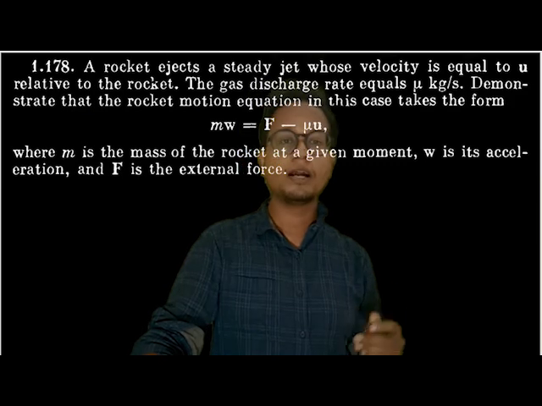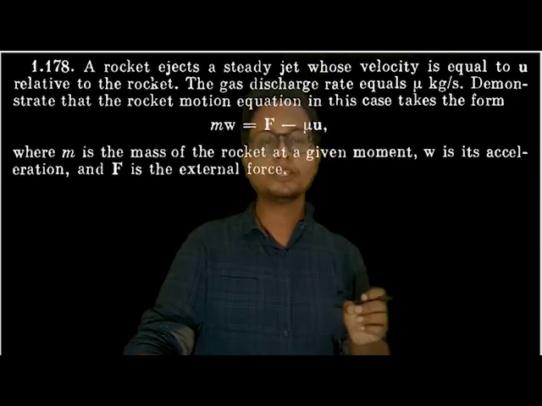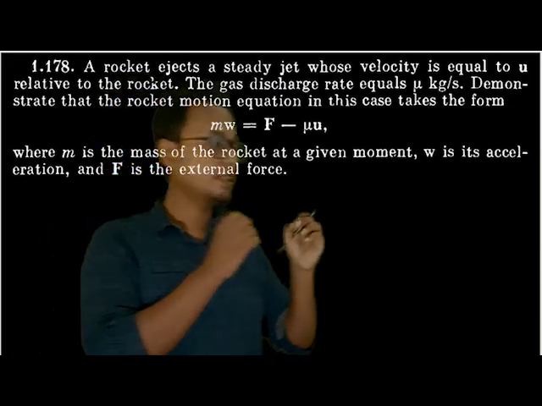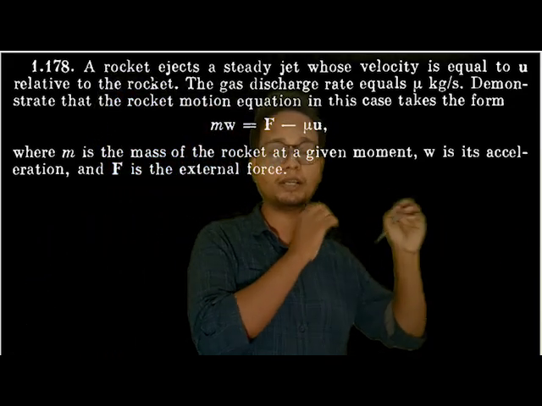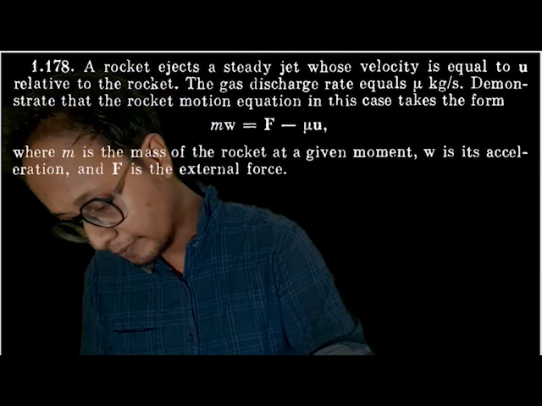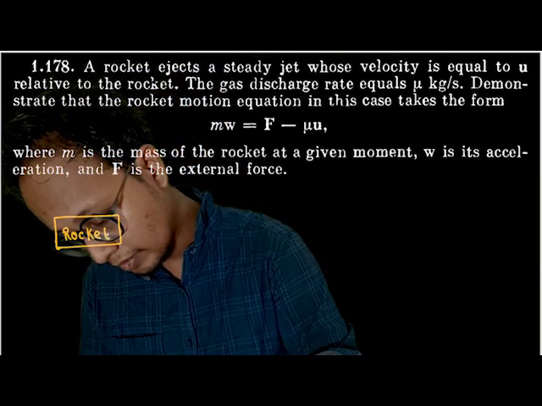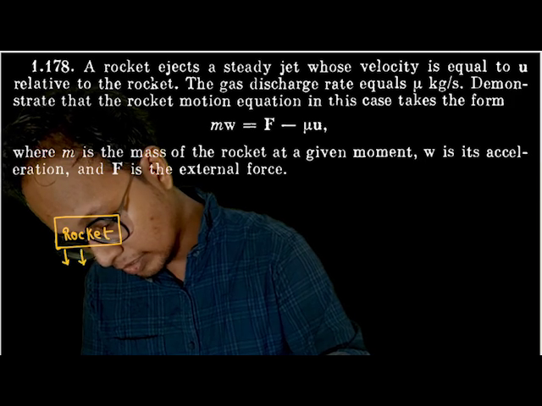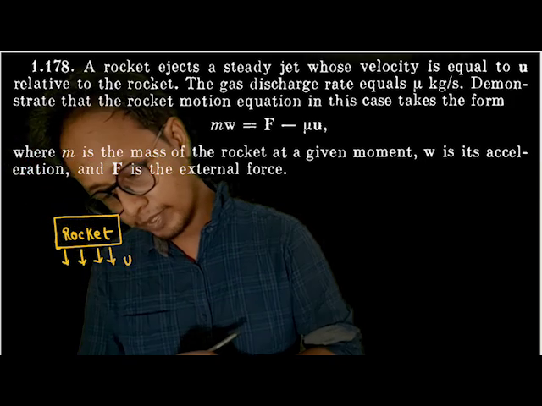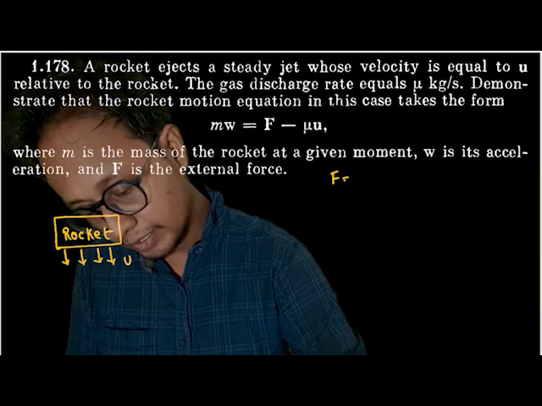In this question, a rocket ejects a steady jet of gas whose velocity is u relative to the rocket. Whenever rocket propulsion comes up, all the velocities of ejection are relative to the rocket, or relative to the vehicle. So out here there is a rocket, and it is ejecting some gas relative to the rocket.